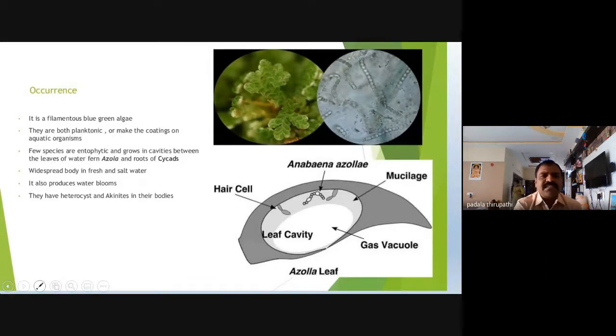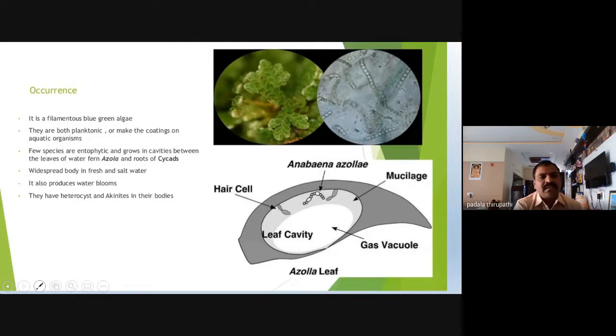And a few species are endophytic, in the cavities between the leaves of the water fern or aquatic fern, that is Azolla. So Azolla is a pteridophyte plant. It grows on the surface of the freshwater environment. These Azolla fern leaves have a number of cavities inside the leaves, and these cavities contain this filamentous structure.